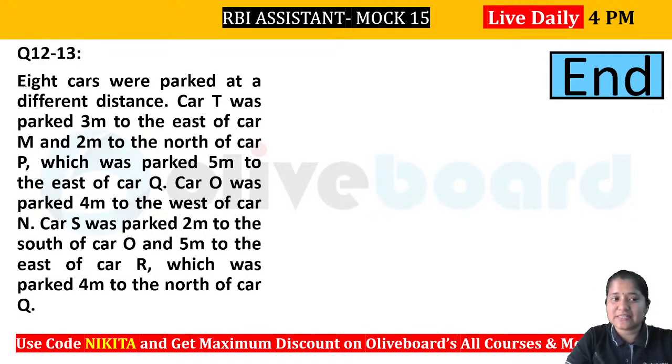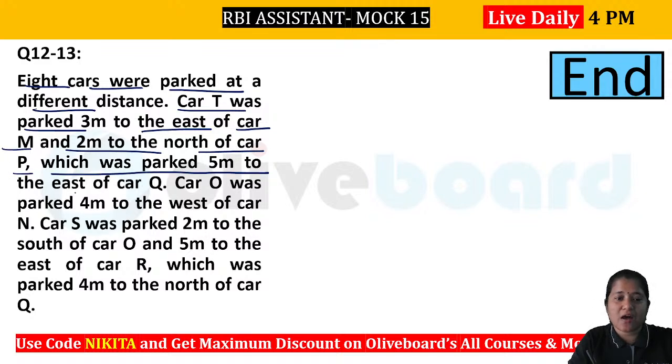So let's see. It is given 8 cars are parked at different distances. Now it is given car T was parked 3 meters to the east of car M and 2 meters to the north of P, which is parked 5 meters to the east of Q. So you can see that this is a connected, compound statement, right? T was 3 meters to the east. So let's say this is your T. T is 3 meters to the east of car M. This is your M here. And 2 meters north of P. So T will be 2 meters north of P. This is your T here, P here, and 2 meters, right?